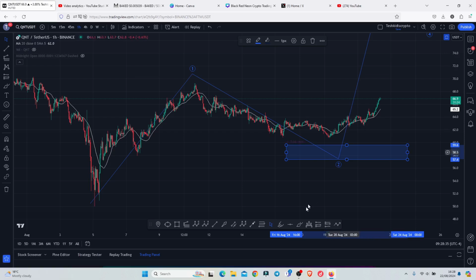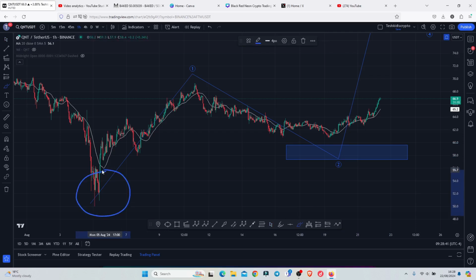And starting the video by first giving you a recap of what has been happening since the 5th of August, when we saw a massive breakdown move, giving us a low below the $50 mark. We started a very nice recovery to the upside, where we first peaked in this Beij count 1. And after we saw the high for the first wave, I was expecting a bit of a breakdown move in the formation of a larger Beij count 2, whose minimum target areas I highlighted on the charts using this blue